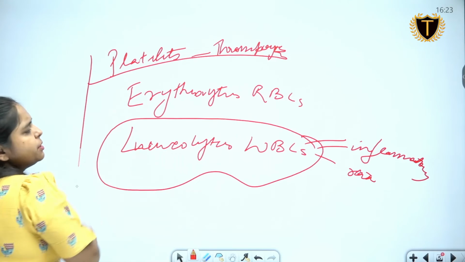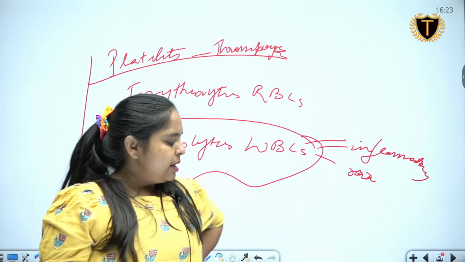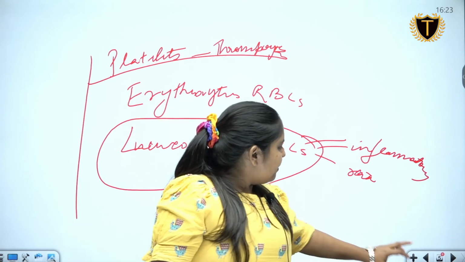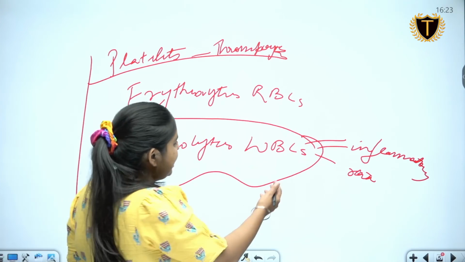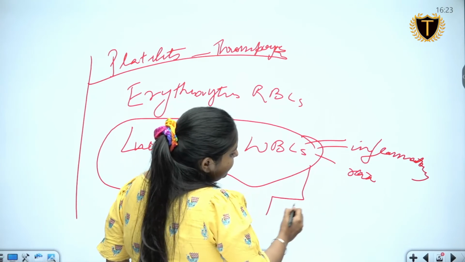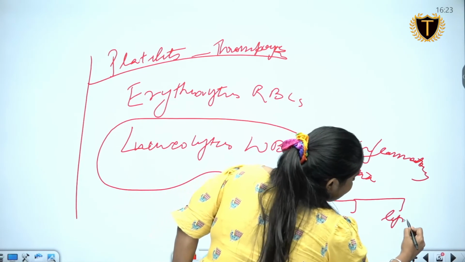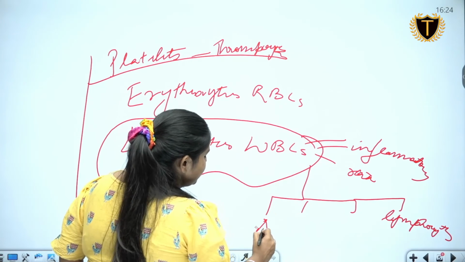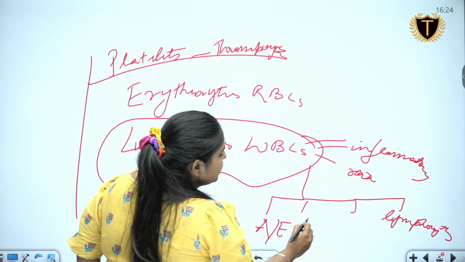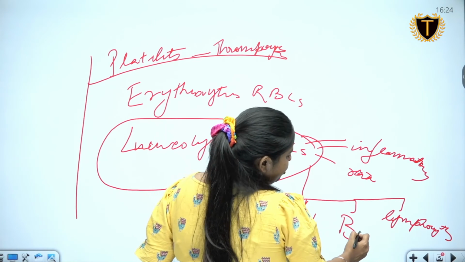This is almost a brief lesson for our blood and lymphatic system, where we are trying to find out all the kinds of cells that are there. In white blood cells, we have another category of integration. Here we have acidophils or eosinophils. Here we have neutrophils. Here we have basophils.